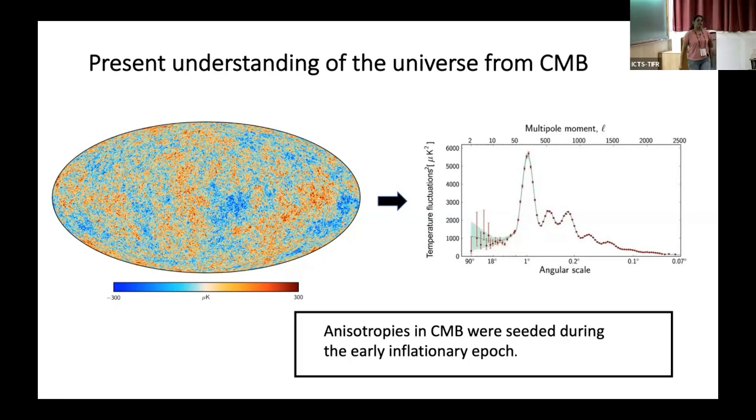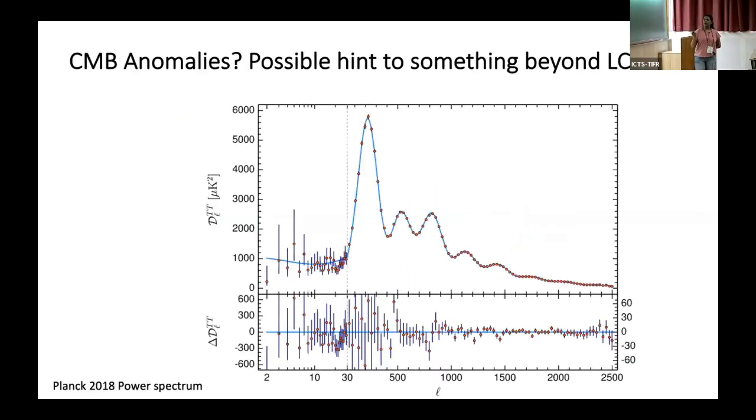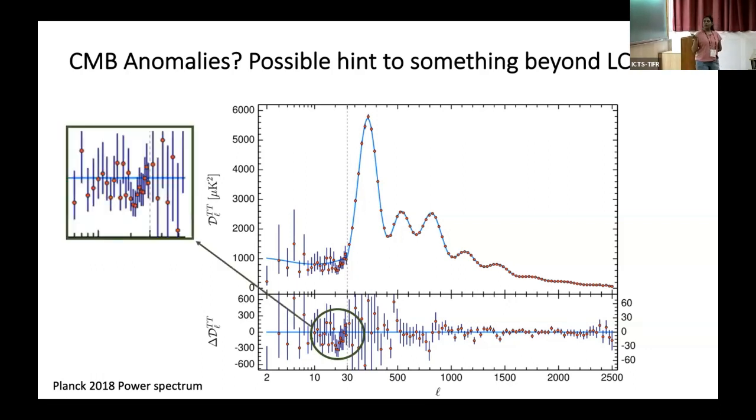And of course, the lambda CDM model gives a nice fit to this power spectrum. Now, there are some anomalies in the power spectrum, which are outlier data points that are not yet explained by the standard lambda CDM model. Among many, I will be talking about one specific feature: on some large scales, between multipoles 10 to 30, there is a dip in power. I'll try to see if some modifications in the standard dynamics can help understand the presence of these features during the inflationary epoch. Why during the inflationary epoch? Because this is the epoch where the anisotropies in the CMB were first seeded.